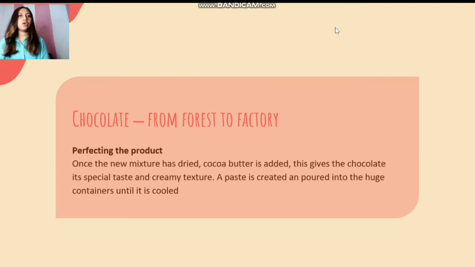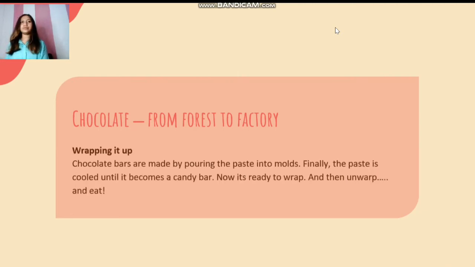Perfecting the product. Once the new mixture has dried, cocoa butter is added to give the chocolate a special taste and creamy texture. A paste is created and poured into a container until it is cool. Wrapping it up. Chocolate bars are made by pouring the paste into molds. Finally, the paste is cooled until it becomes a candy bar. Now it's ready to wrap and then unwrap and eat.